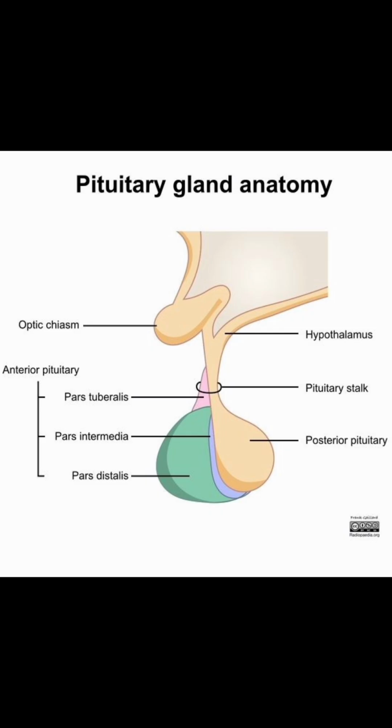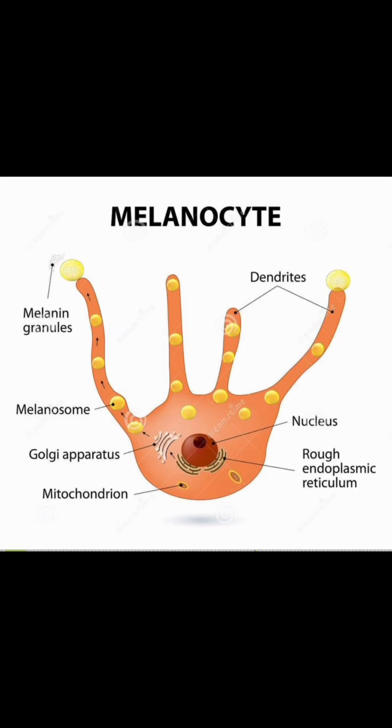The pars nervosa stores the hormones oxytocin and ADH, whereas the pars distalis secretes all the hormones of the anterior pituitary like ACTH, growth hormone, and prolactin etc. The pars intermedia fuses with the pars distalis and it secretes the hormone MSH, that is melanocyte stimulating hormone. These melanocyte cells release melanin, which gives color to our skin. If a person has more melanin, the color of the person is darker. If less melanin, then the person will be white.